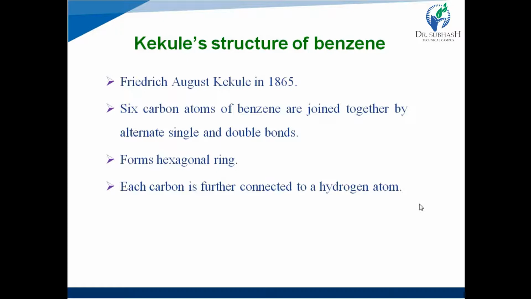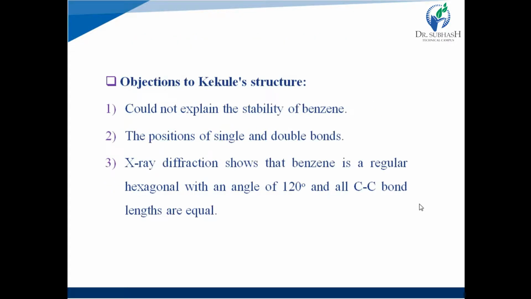Kekule assumed that the 6 carbon atoms of benzene are joined together by alternate single and double bonds and form the hexagonal ring. That is the structure of benzene. Each carbon is further connected to one hydrogen atom, so 6 carbon atoms each attached to one hydrogen atom give the molecular formula C6H6. But there are three objections to the Kekule structure.